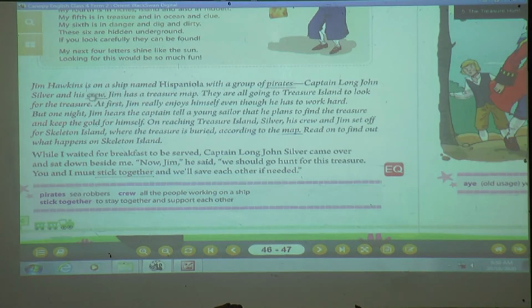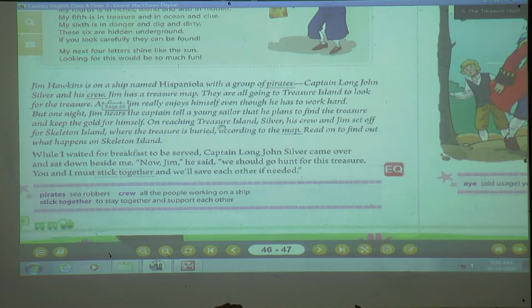Yes, he will take the map. With the help of the map which Jim will give, he will take that. As they reach that island and he gets the treasure, what will he do? He is not going to share that treasure with everyone. He is going to keep the gold for himself. Now who heard this? Jim.